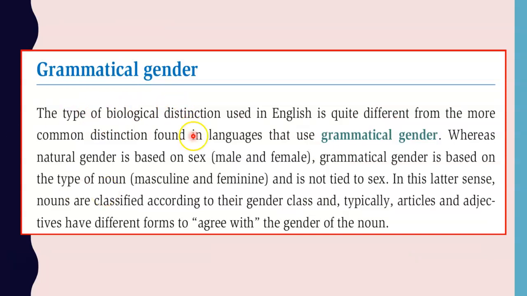So grammatical gender exists in several languages besides English. The type of biological distinction used in English is quite different from the more common distinction found in languages that use grammatical gender. Whereas natural gender is based on sex, male and female, grammatical gender is based on types of noun. So grammatical gender is not related at all to biological distinction. It is divided into masculine and feminine. In the latter sense, nouns are classified according to their gender class, and typically articles and adjectives have different forms to agree with the gender of the noun.